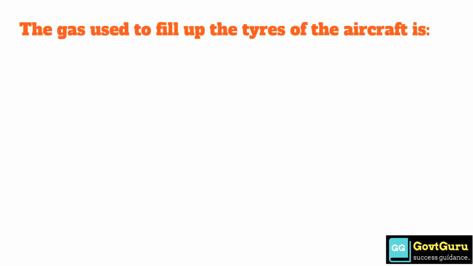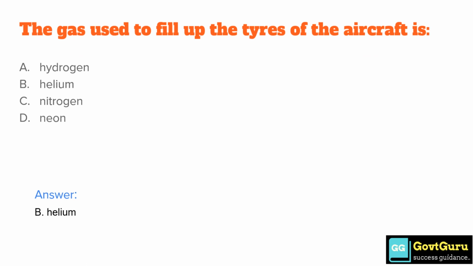The gas used to fill up the tires of the aircraft is option A hydrogen, option B helium, option C nitrogen, option D neon. The correct answer is option B helium.